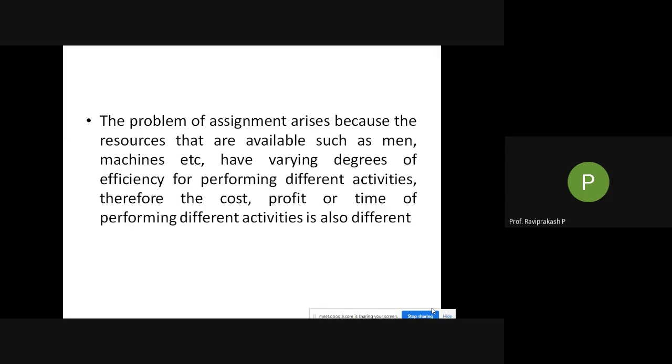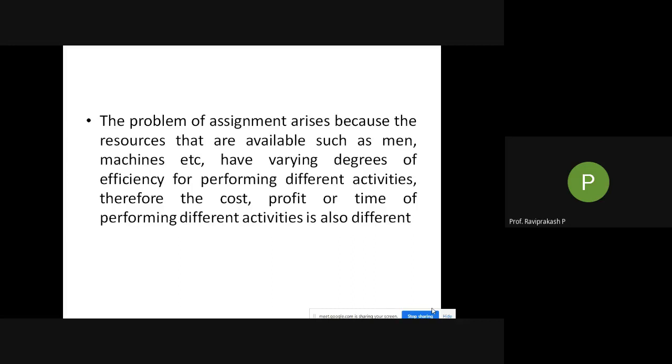For example, if I am there and one of my friends is there, I am able to make around 10 products in 1 hour on a particular machine, and my friend makes around 12 products in the same 1 hour. So who is better for that particular job? It's my friend, right? If you work for 8 hours, I'll be making 80 products, and he will be making 12 times 8, which is 84 products. Instead of 80, he is making 84 products. So that's how it is.